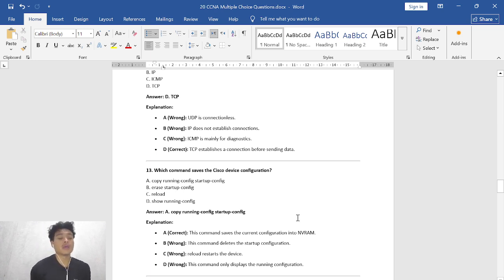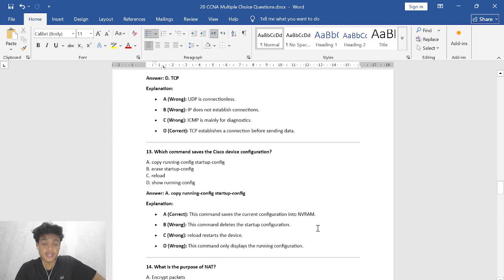So A is copy running-config startup-config. B. Erase startup-config. C. Reload. D. Show running-config. So the correct answer is A, copy running-config startup-config. So here's the explanation. A. Correct. This command saves the current configuration into NVRAM.